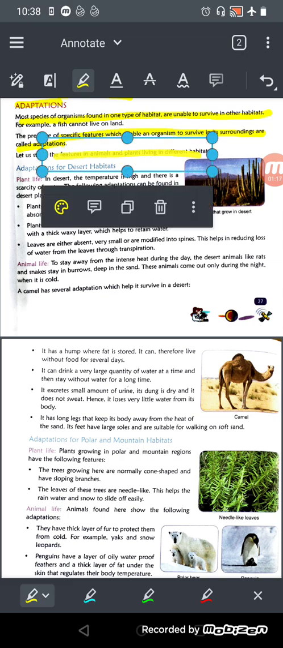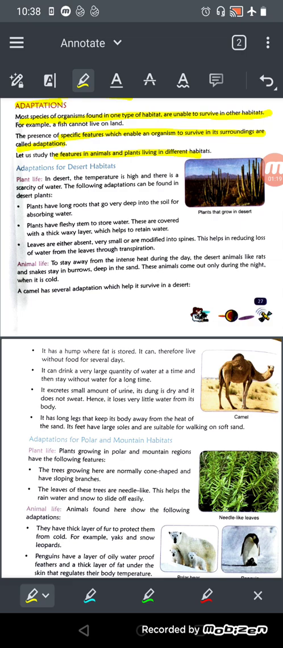The first one is adaptation in desert habitat. So how do desert animals and plants live there? Let's see plant life in the desert habitat. In the desert, the temperature is very high and there is scarcity of water. We all know that the scarcity of water is so much in the desert area, and the temperature is also very high. So the following adaptations can be found in desert plants.